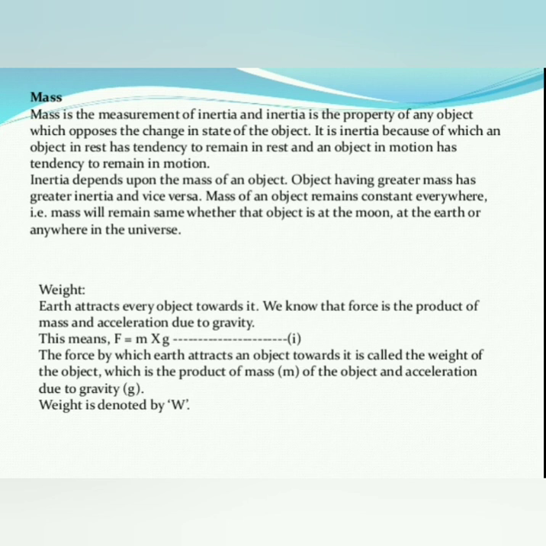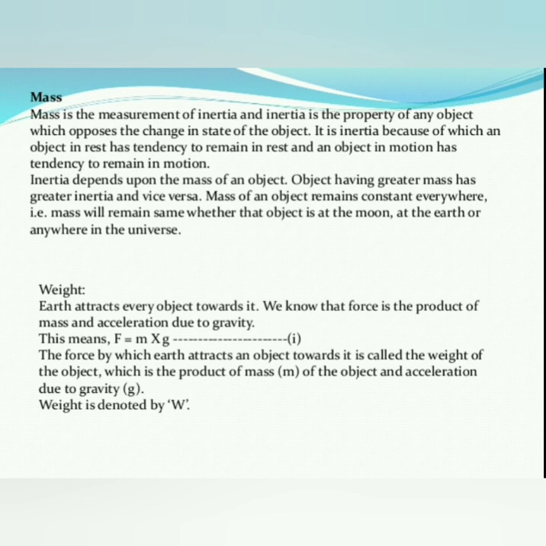Inertia is the property because of which an object at rest has a tendency to remain at rest, and an object in motion has a tendency to remain in motion. If the object is kept at any place on the earth's surface, the value is the same; it does not change. If it is at rest, or continuously in motion, that tendency is what we call inertia.